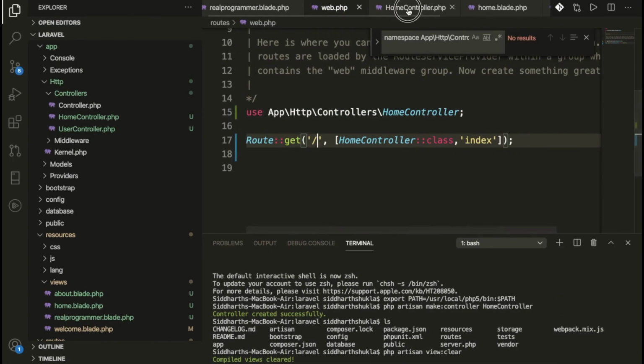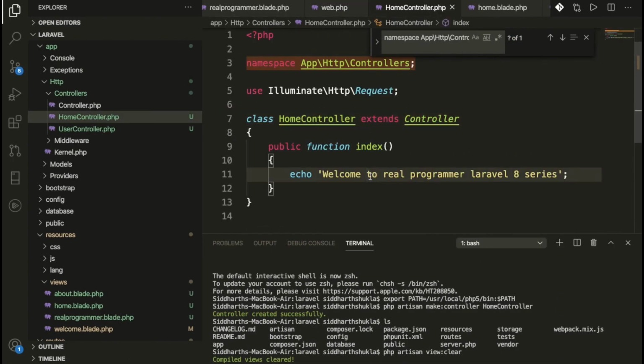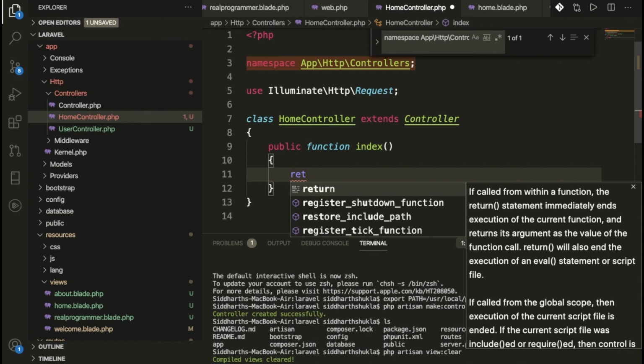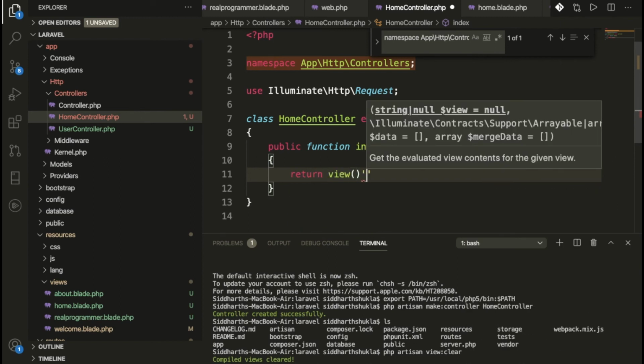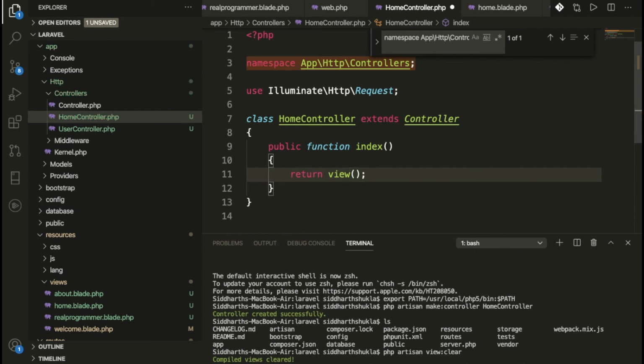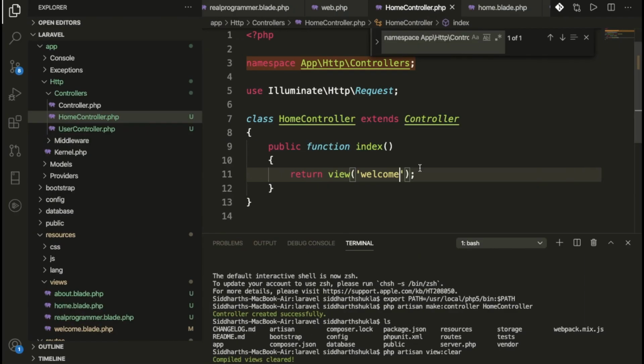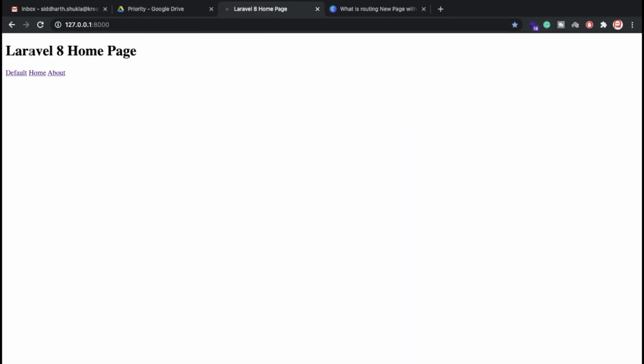Suppose you want to pass some parameter, you can also pass it from here. Suppose we have a view: I'm going to type return view, and inside the view you can put your file, suppose the welcome file.